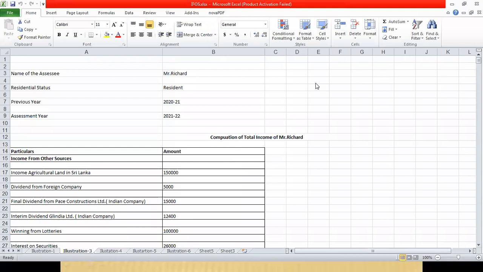So we will take another illustration in income from other sources.